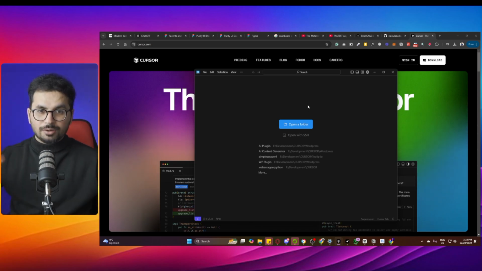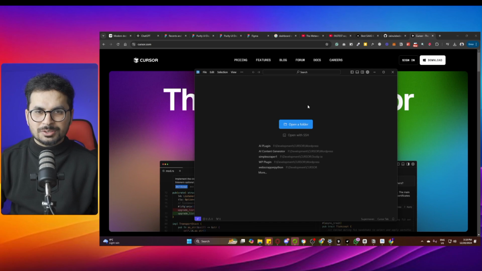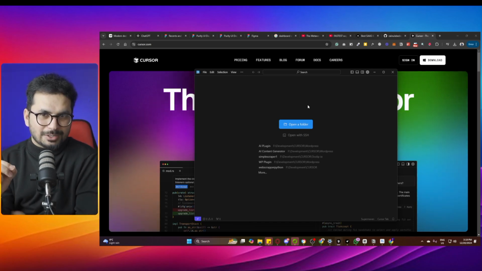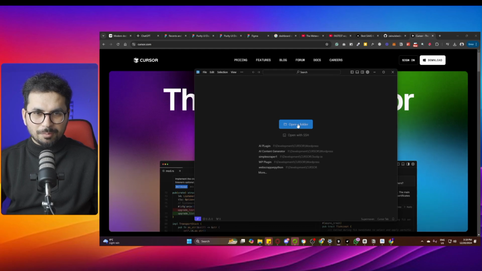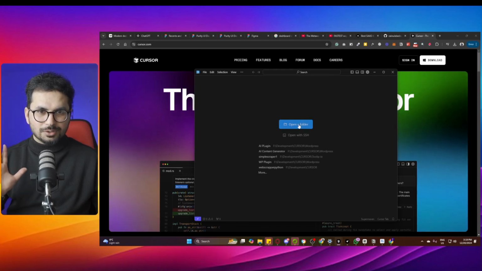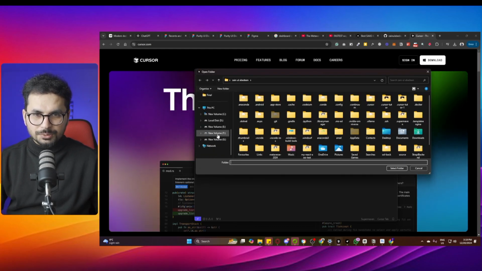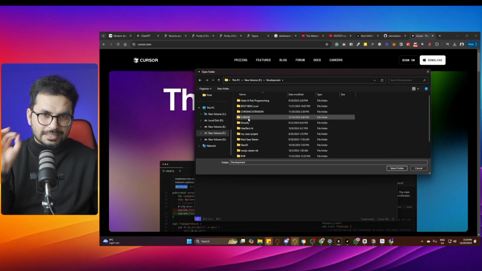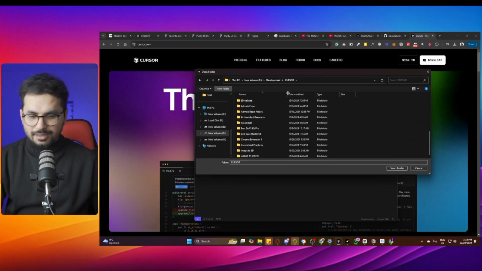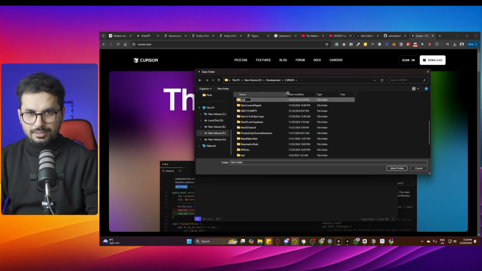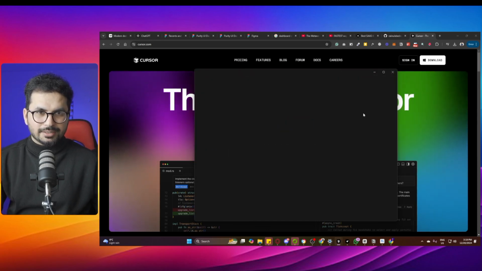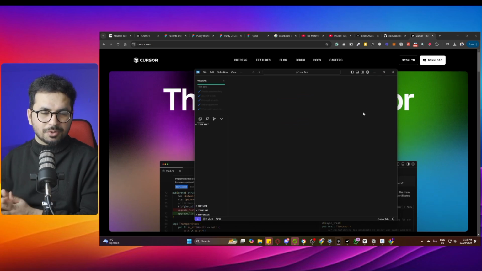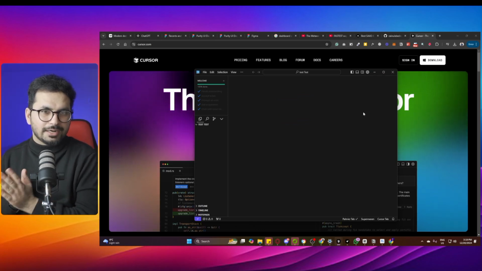Don't be scared. Now we are actually going to get our hands dirty and write some code. We are not going to write code, Cursor is going to write code. So let me click on open folder. The first thing you need to do is just open a folder. Choose any directory inside your computer. I'll just call it test. This is going to be the directory of your project where you are going to build and develop your project.